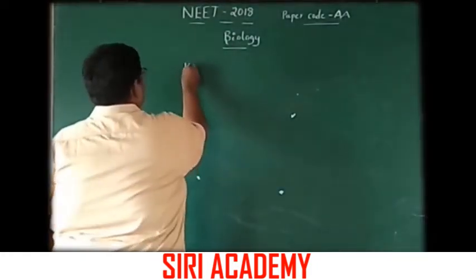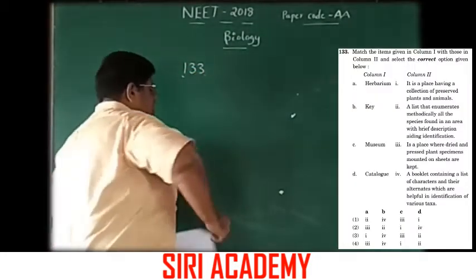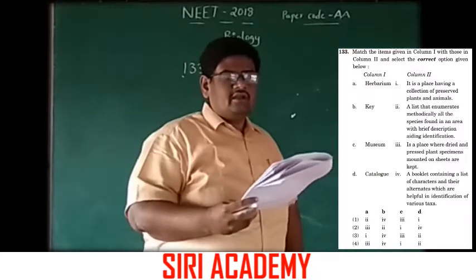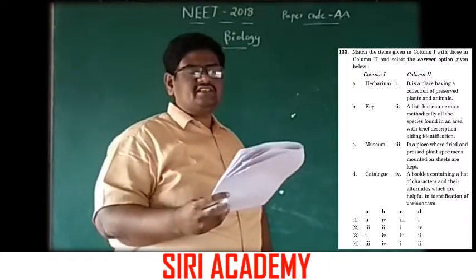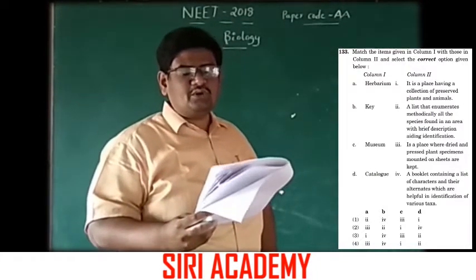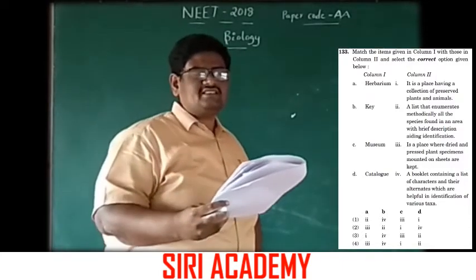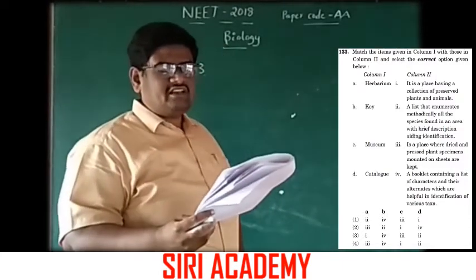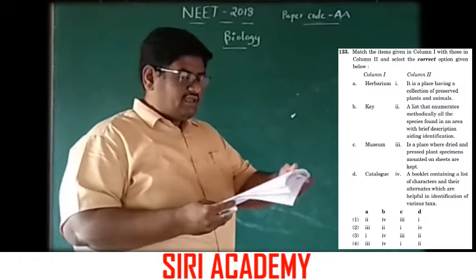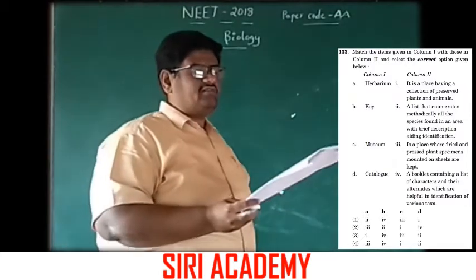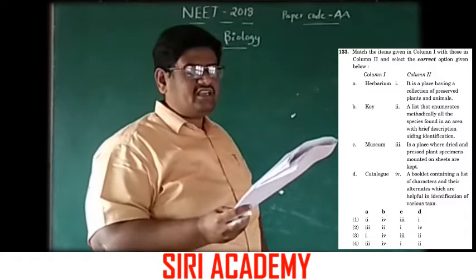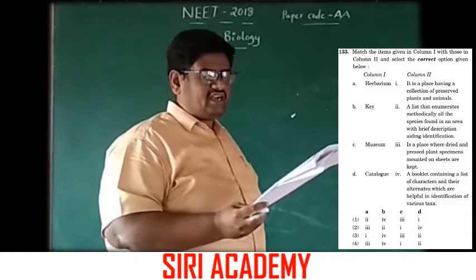Question number 133. Match the items given in column 1 with those in column 2 and select the correct option given below. Here the options in column 1: A herbarium, B key, C museum, D catalog.